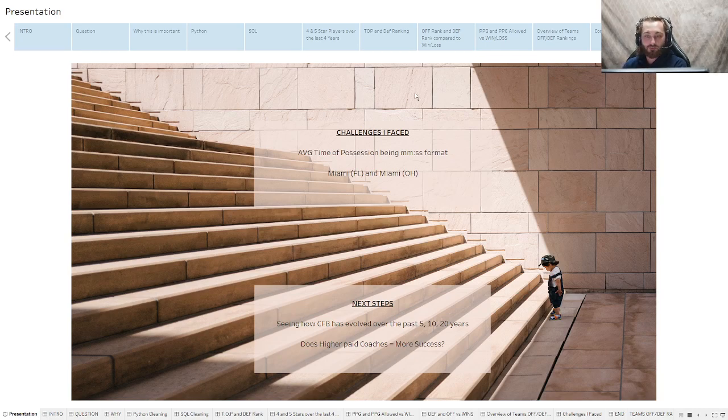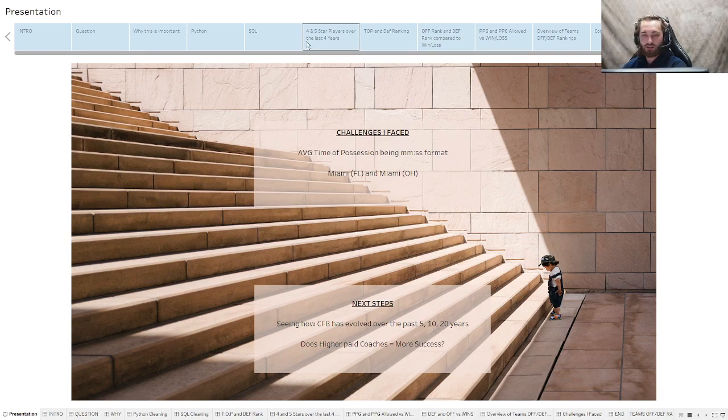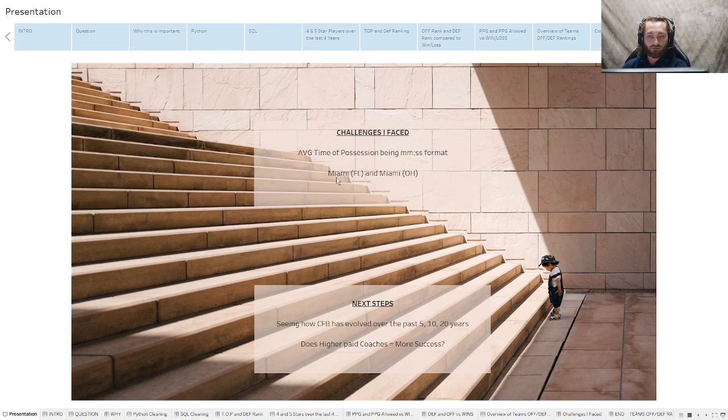Challenges I faced. The average time of possession being in minute-second format was really something I struggled with, because when I was using it in Tableau, the charts just weren't coming out how I wanted them to, which I went over in the SQL portion. Miami, there's two Miami teams. One is in Florida and one is in Ohio. So when I separated the conferences, Miami came out to be Florida and Ohio, which obviously is incorrect. So I had to go in and correct that afterwards.